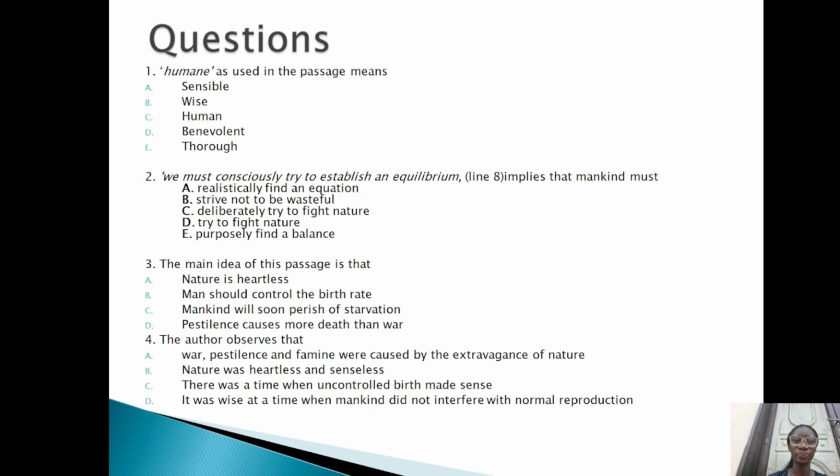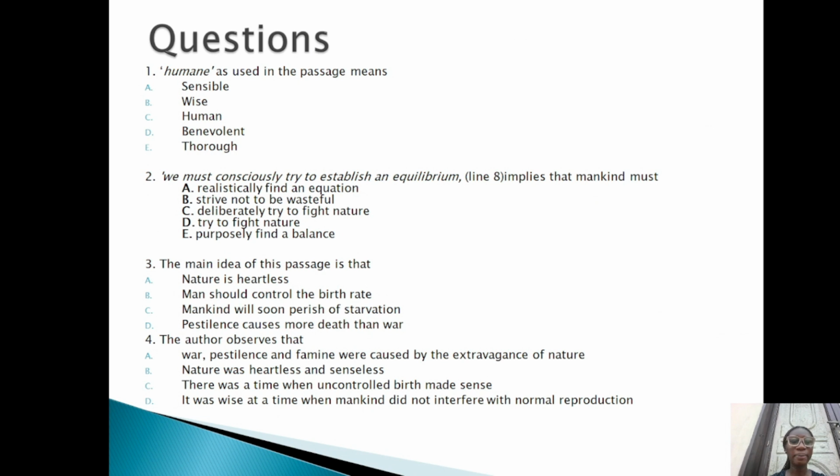Let's look at question 2. We must consciously try to establish an equilibrium. This quote is gotten from line 8. It implies that mankind must be dash. A, realistically find an equation. B, strive not to be wasteful. C, deliberately try to fight nature. D, try to fight nature. E, purposely find a balance. The correct answer is E. Mankind must be intentional about finding a balance between both birth rates and death rates.